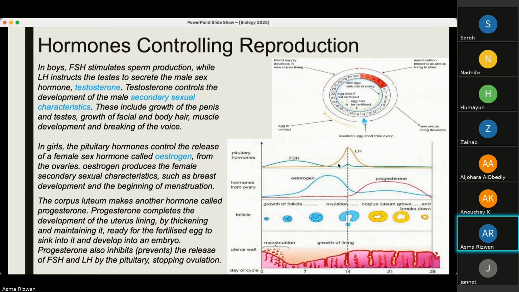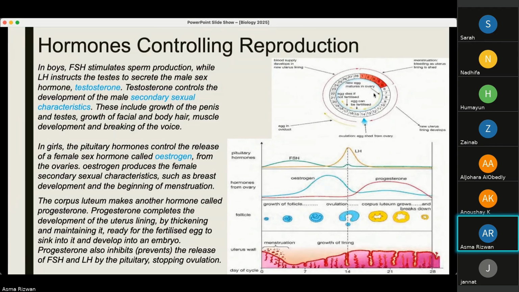Progesterone, for example, during ovulation, fertilization and development is taking place. Progesterone increases, which inhibits the release of FSH and LH, right here, so that no further ovulation can take place. This progesterone is released from the corpus luteum right here. If no fertilization takes place, this progesterone then leads to the breakdown of the uterus lining, which is then secreted out during the menstruation outside of our bodies.